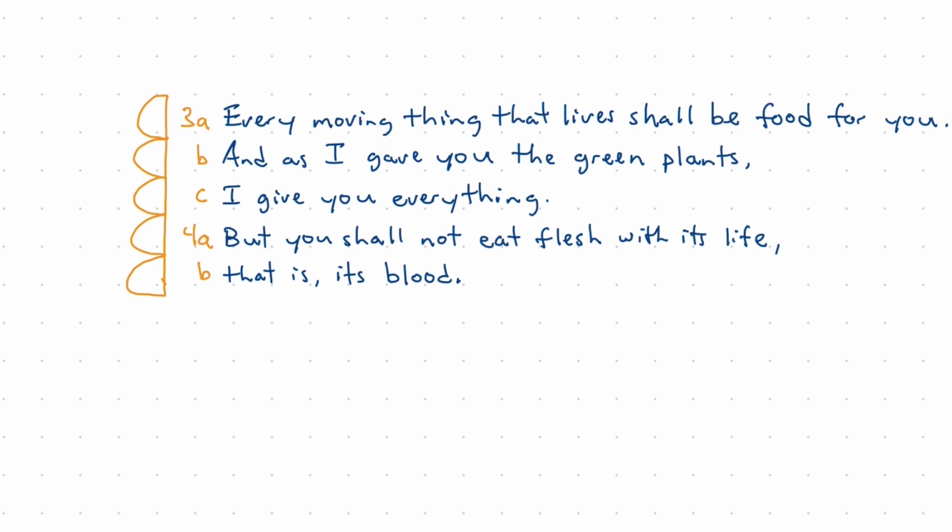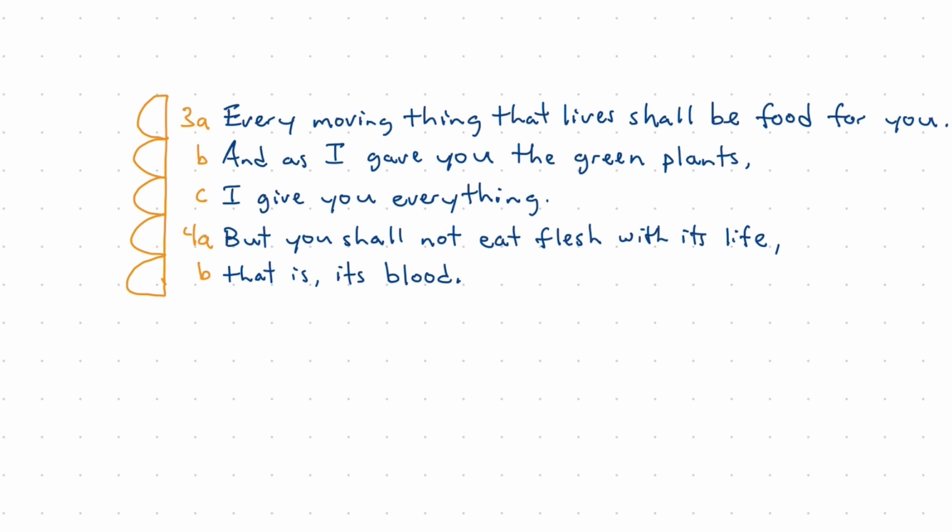So the first sentence is our first proposition. Every moving thing that lives shall be food for you. And so we have possibly a series relationship here, but we have a sentence in 3b and c. We want to arc the relationship between these two propositions before we connect it with either what's come before or after, because we have separate sentences here.